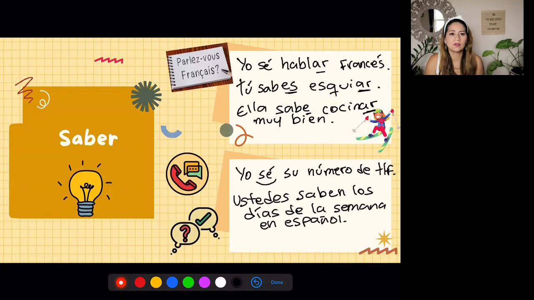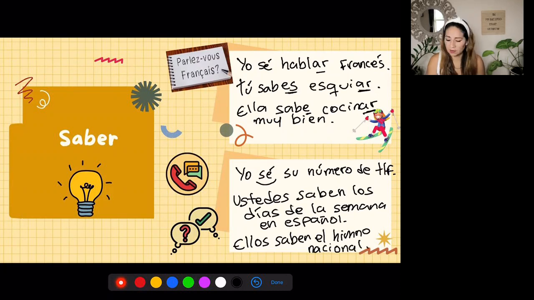Okay, and then if I know something by memory, by heart, I also am going to use the verb saber. So let's say that I want to say that my kids know the national anthem. They have it memorized. I could say ellos saben el himno nacional.